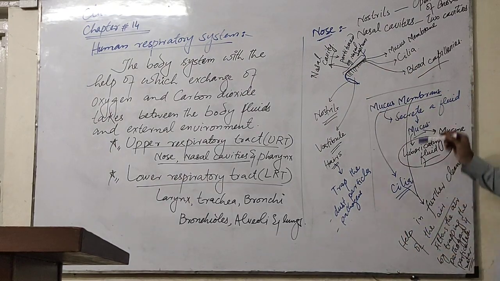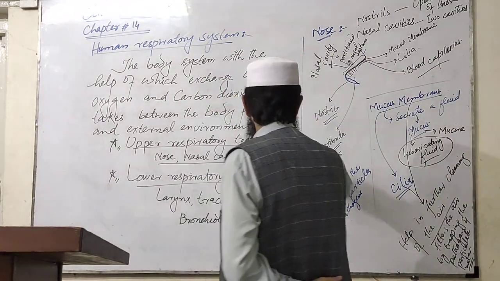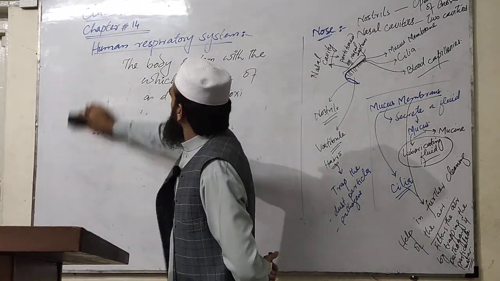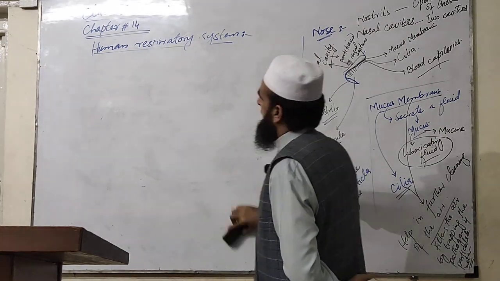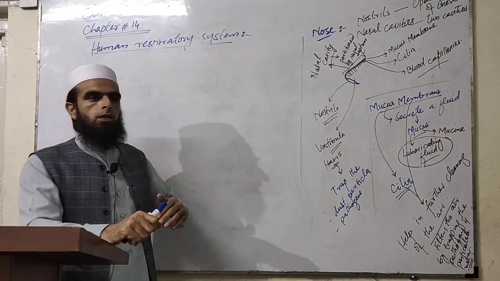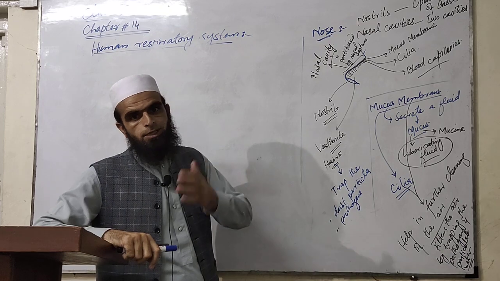Furthermore, one thing is left, that is blood capillaries. What do the blood capillaries do with the air? The blood capillaries perform a separate and very important function here. Usually we live in different kinds of conditions. Sometimes our external environment is cold, sometimes it is warm.